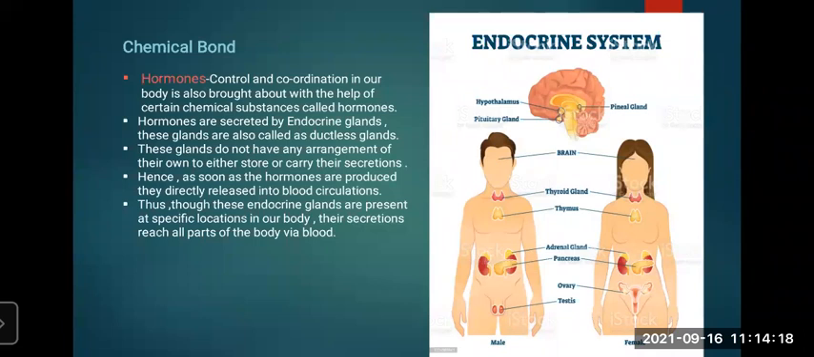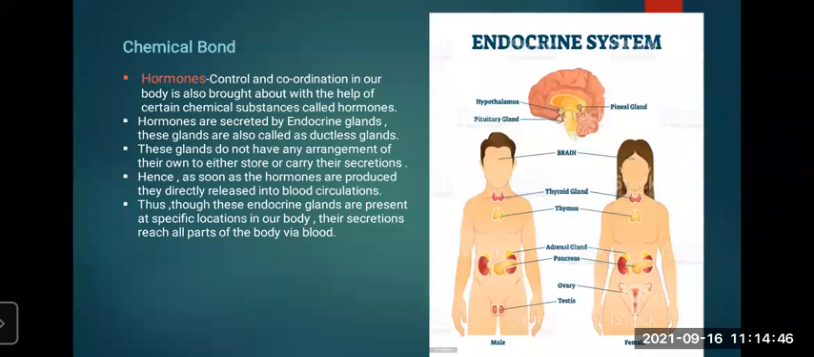They are secreted by endocrine glands. They are ductless glands. They do not have any special arrangement to carry these things. So what they are doing is directly releasing these hormones into the blood circulation, so that each and every body part can receive this type of hormone. You can see in the picture the male system and the female system.